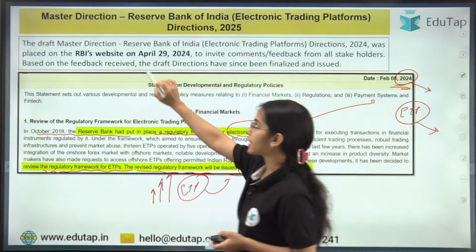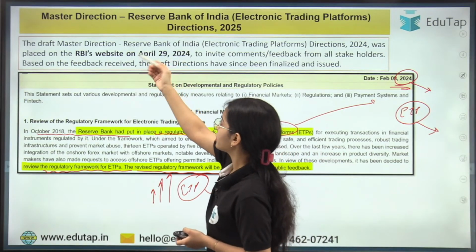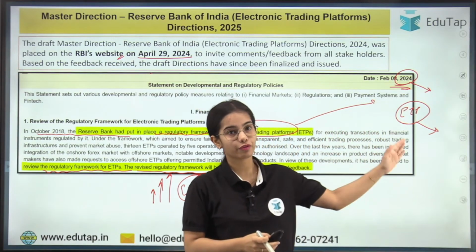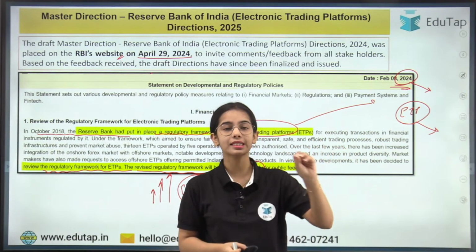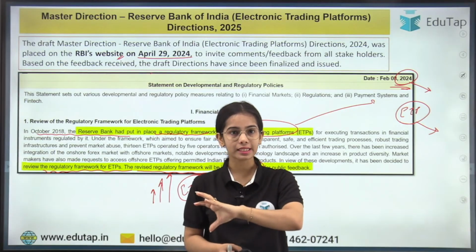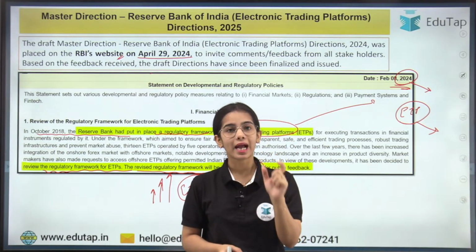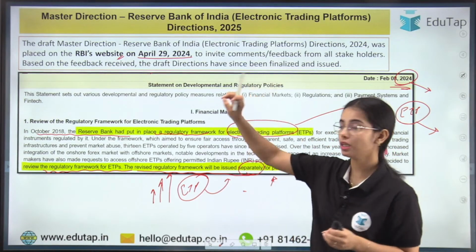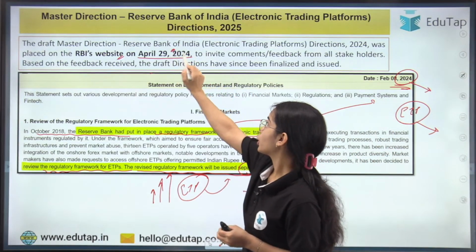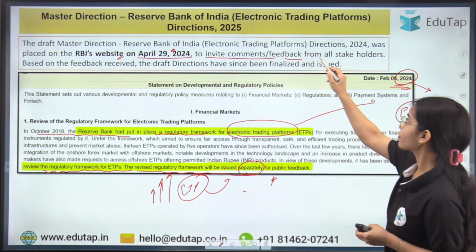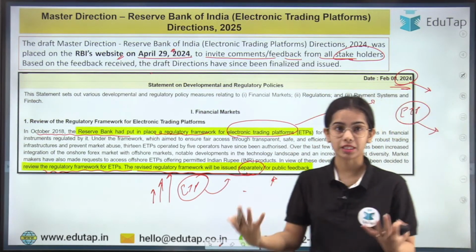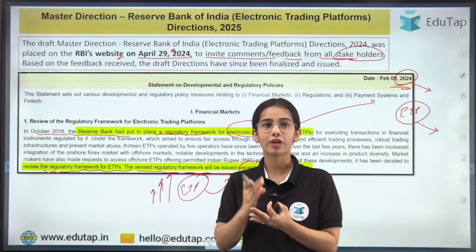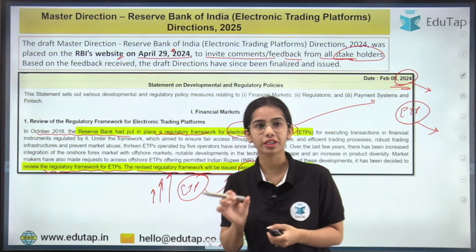So the draft master direction was released on the RBI's website in April 2024. You can understand that in Feb 2024, the RBI said that we are going to revise the electronic trading platform guidelines. The earlier guidelines will be revised, and the draft master direction was released on the RBI website on April 29, 2024 to invite comments or feedback from all the stakeholders, from the market participants. And now in June 2025, RBI has actually released the finalized master direction for the electronic trading platforms.